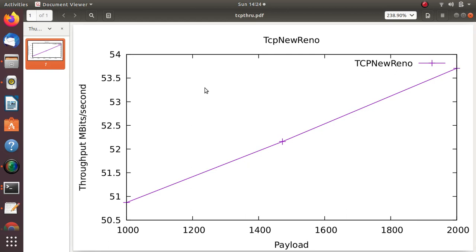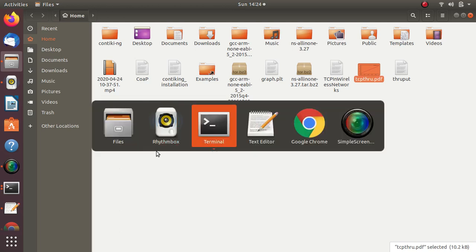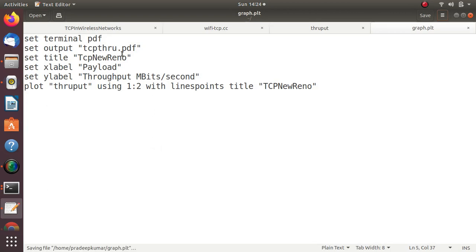So this is the way I can plot the throughput of various TCP protocols. Now I have done it only for one protocol. Similarly, I can increase or decrease the simulation time, like 10 or 20, and still do that. But most of the TCP variants might work in the same way for the throughput. Maybe they are better in handling congestion control, flow control, etc. So this example is just to show you how wireless networks handle the TCP protocol with two nodes: one is the station node, another is the access point node. Okay, so this is the code here.